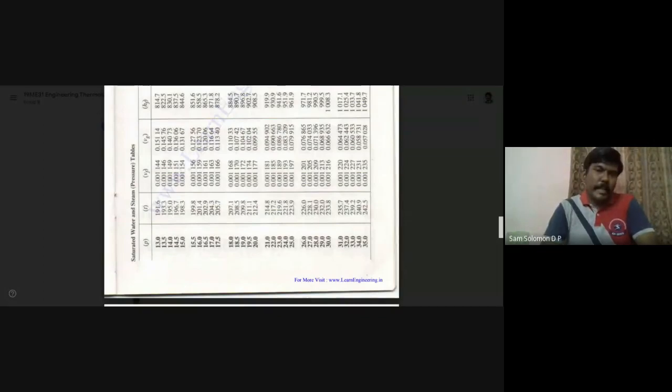For 20 bar, the value of VF is 0.001177 and VG is 0.099955. So it lies between VF and VG, which means it lies between the liquid and vapor region. If it lies in the liquid plus vapor region, what will you do? Can anyone tell me what you will do?